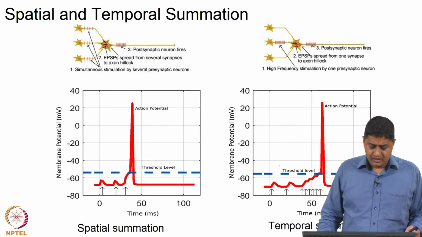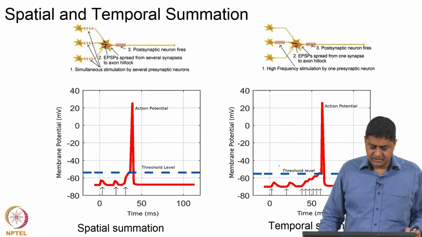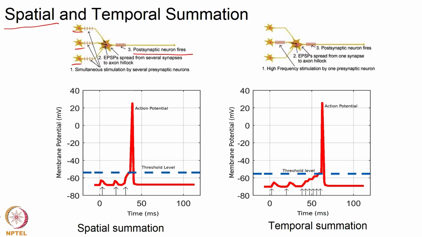Okay. And also let us remember that when multiple inputs arrive at the same point in time, that is called spatial summation. Whereas, if you have a situation where one input is happening at a relatively high frequency or one input train is followed by another input train closely in time, that leads to a situation where the responses can be added in time, leading to temporal summation.